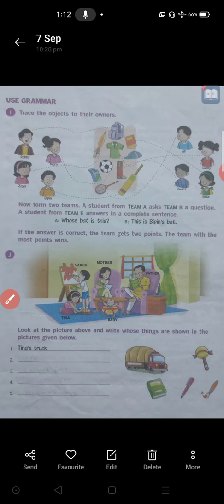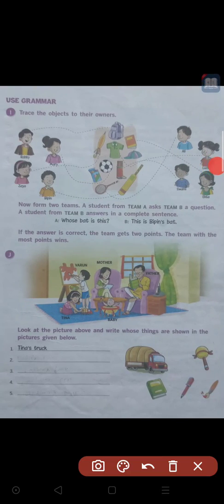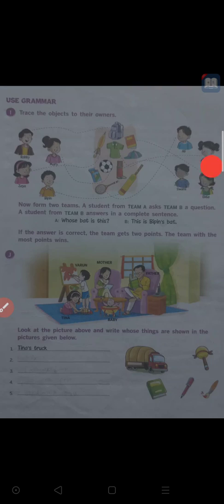And the fifth blank, the last one. Whose brush is this? A painting brush. Who is painting here? Yes, Varun is painting. So you have to write Varun's brush. Varun apostrophe S, Varun's brush. Okay, so now it is all over. Tina's truck, father's book, baby's toy, mother's pen, Varun's brush.